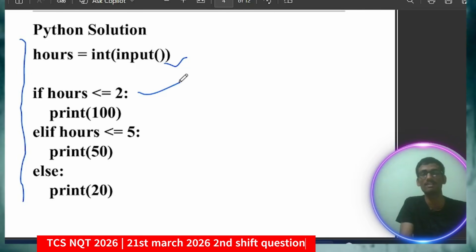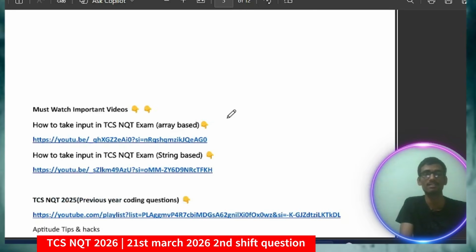Hour int input, if hour less than equal to 2, println 100, else if hour less than equal to 5, println 50, otherwise println 20. So this was the Python solution.